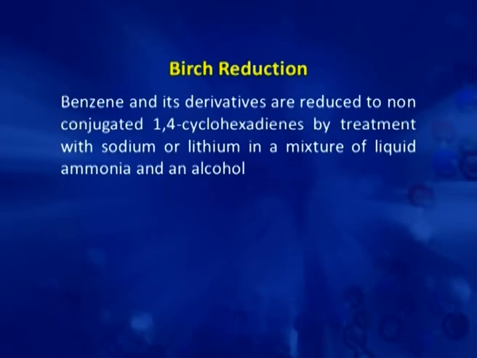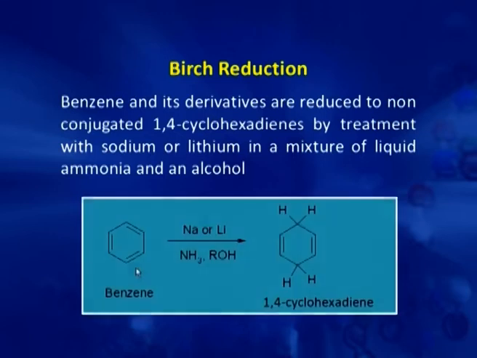Now, next is Birch reduction. It was given by a scientist A. J. Birch in 1944. In this, benzene and its derivatives are reduced to non-conjugated 1,4-cyclohexadiene by treatment with sodium or lithium in a mixture of liquid ammonia and alcohol. So, this is benzene, this on reaction with sodium or lithium in ammonia and alcohol gives this 1,4-cyclohexadiene. Now, the mechanism of the reaction.